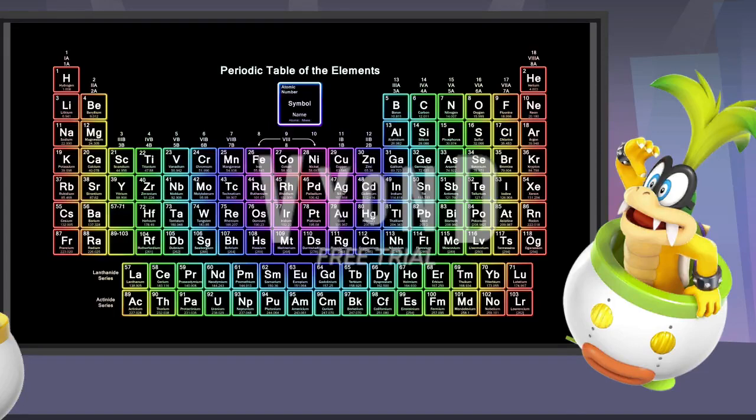How does the periodic table connect to science? The periodic table connects to science because most elements can be found in nature, but few elements can only be observed in the laboratory.